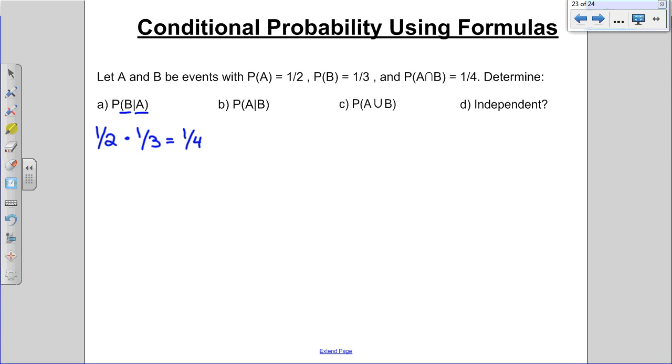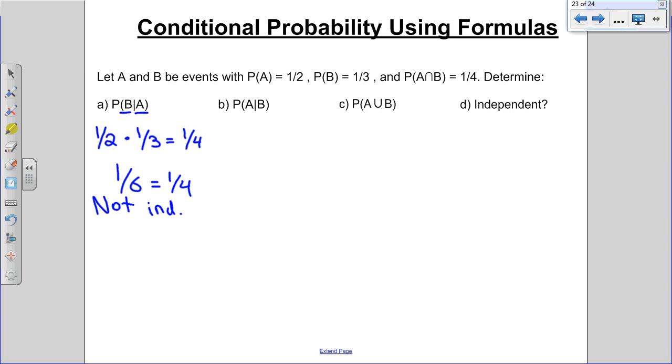So are these things independent? Are these things equal? No. So they're not independent. Since they're not independent, now you know how to calculate P of B happening if A happened already.